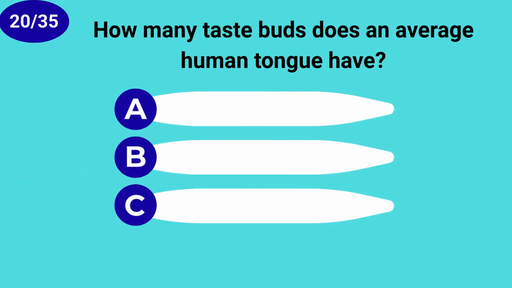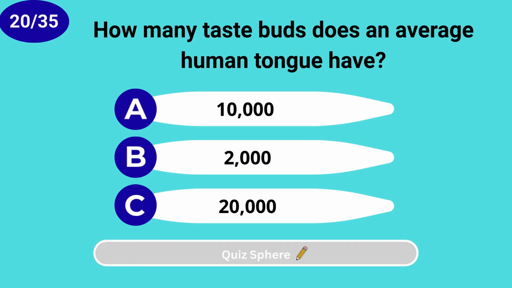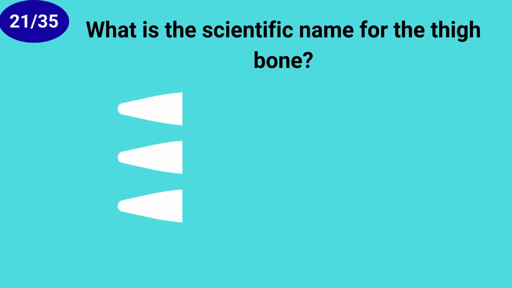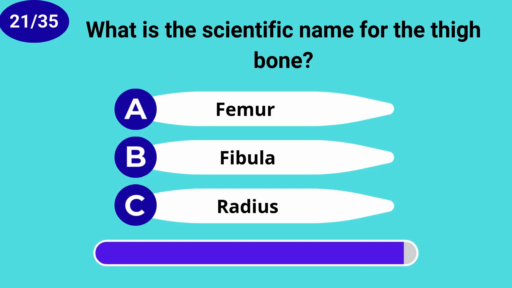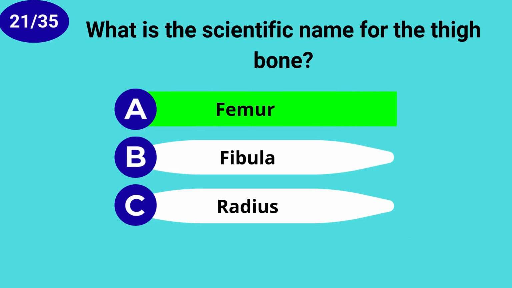How many taste buds does an average human tongue have? 10,000. What is the scientific name for the thigh bone? Femur.